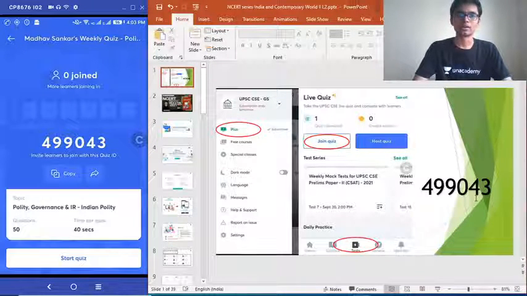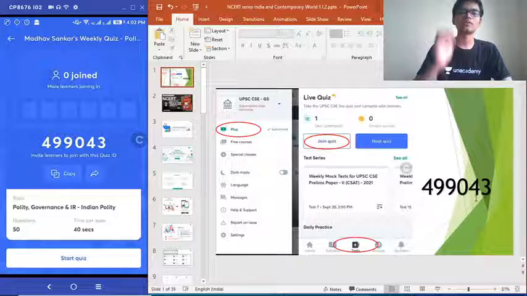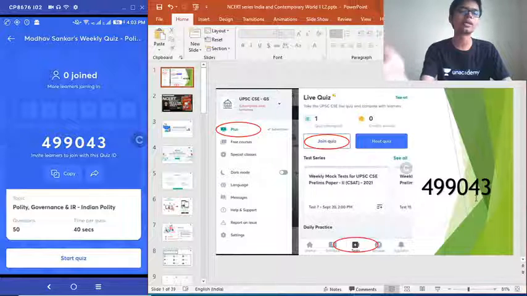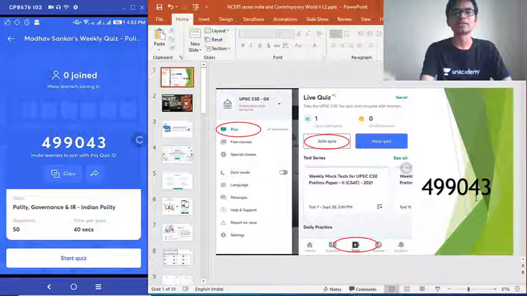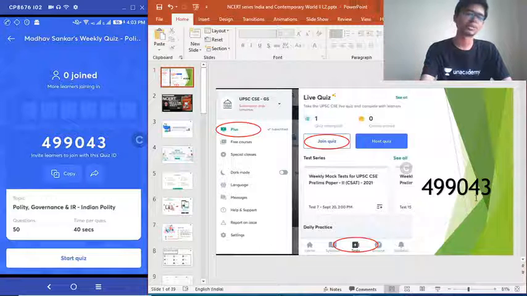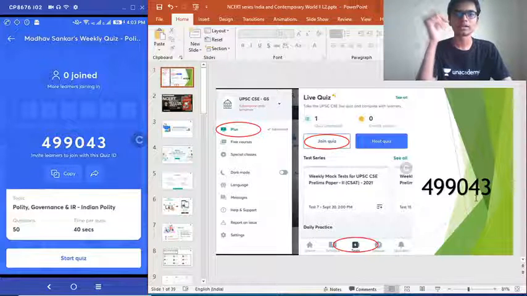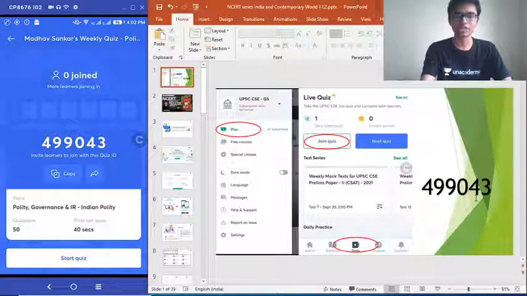But the quiz will only happen if at least 2 people join live. Now it is 4:03, so by 4:05 let's see how many join, and if at least 2 people are there, I will go ahead with the quiz. If people are not there, I will straight away start with the session. So a couple of minutes remain for all of you to join. I will start the session at 4:05. I request all of you to join as fast as possible.